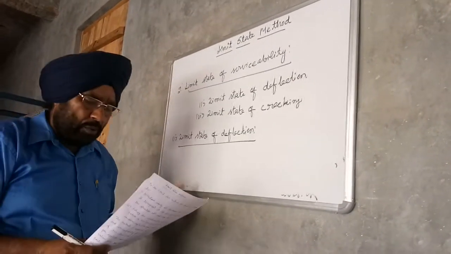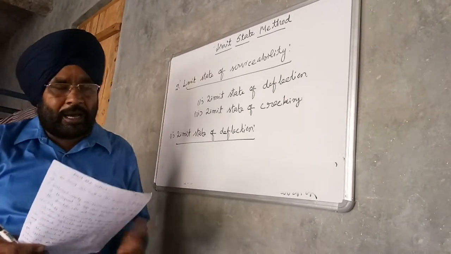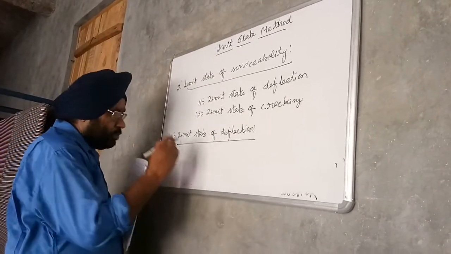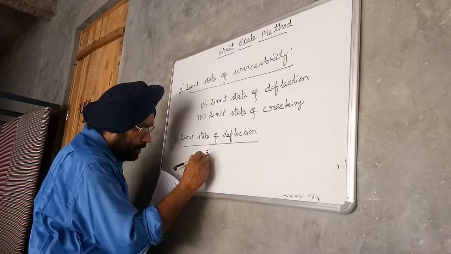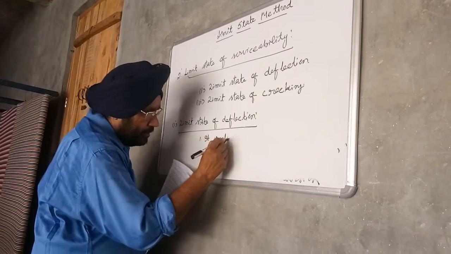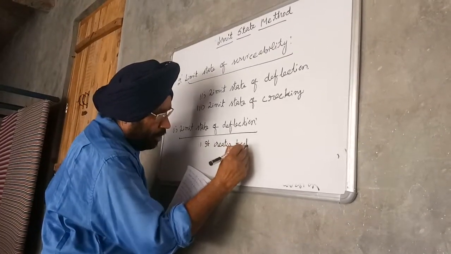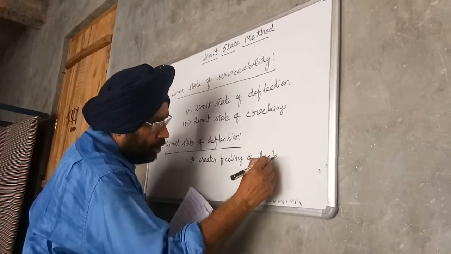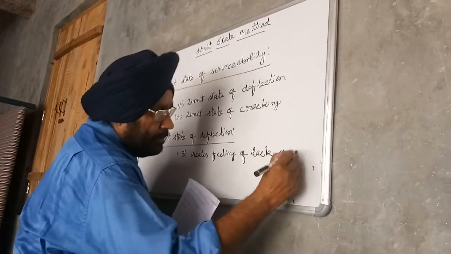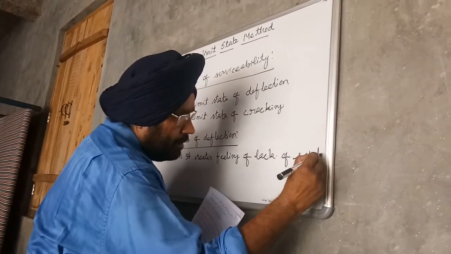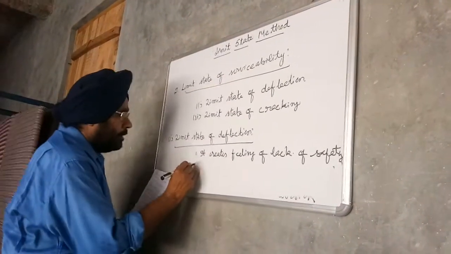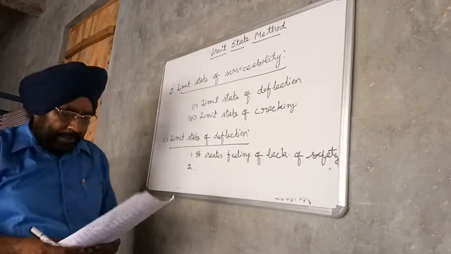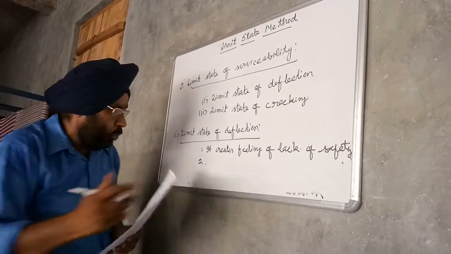So the adverse effects of the excessive deflection are, first, it creates feeling of lack of safety. Second, it spoils the aesthetic view.